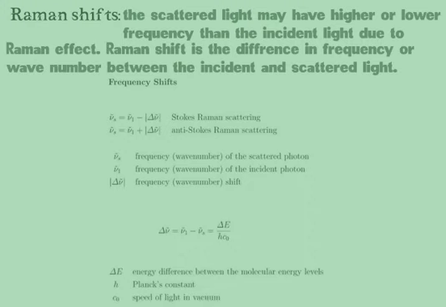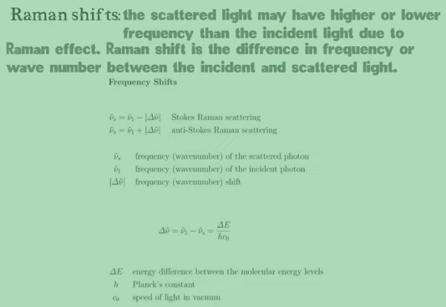The scattered light may have higher or lower frequency than the incident light due to the Raman effect. Raman shift is the difference in frequency or wave number between incident and scattered light. It is expressed in an equation: delta mu is equal to mu minus mu dash, where mu is the frequency of incident light and mu dash is the frequency of scattered light. Usually the Raman effect is expressed in terms of wave number. Raman shift delta mu bar is equal to mu bar minus mu bar dash.